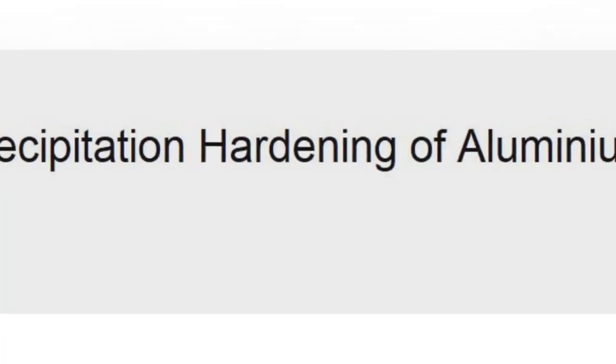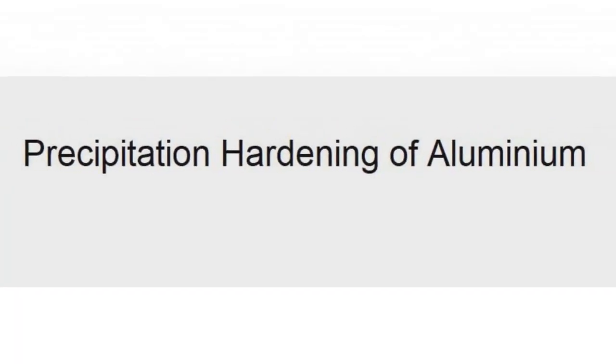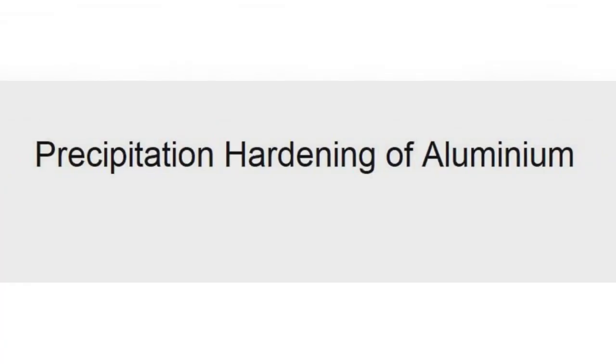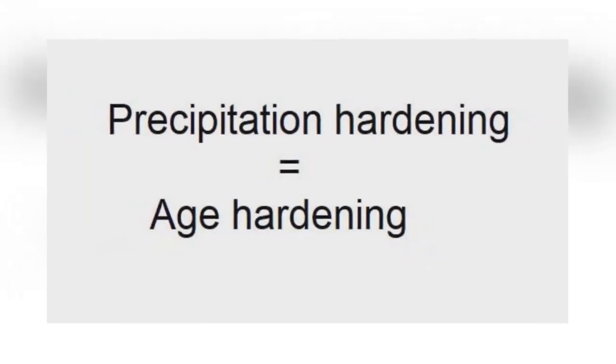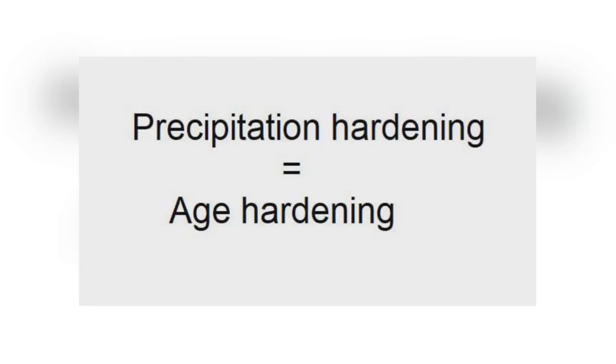Precipitation hardening is a vital metallurgical process for aluminium alloys, incorporating specific solute elements like Cu, Mg, Si, Mn, and Zn to enhance properties. In a state far from equilibrium, the alloy undergoes heat treatment, which causes solute atoms to cluster and form particles within the grain matrix, known as precipitation. As the alloy ages, the number and size of precipitate particles increase, ultimately providing resistance to plastic deformation, a key feature of precipitation hardening, also known as age hardening.